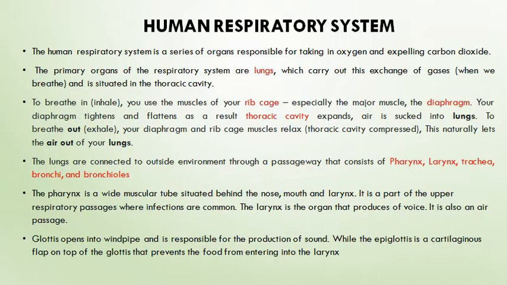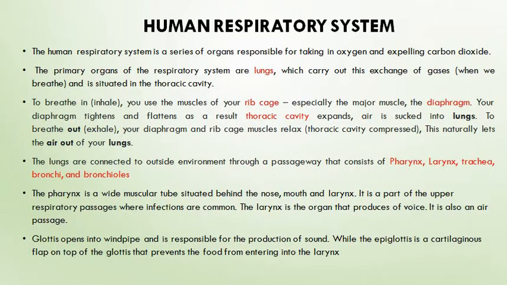During breathing in, we use the muscles of the rib cage, especially the diaphragm. The diaphragm is the muscle situated just below the thoracic cavity. Now the diaphragm tightens and flattens. As a result, the thoracic cavity expands. As the diaphragm tightens or contracts, the thoracic cavity expands, and as a result air is sucked into the lungs. This is the inhalation process.